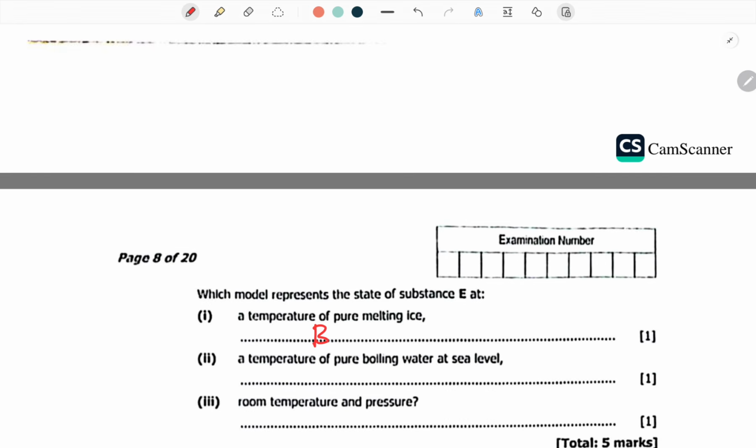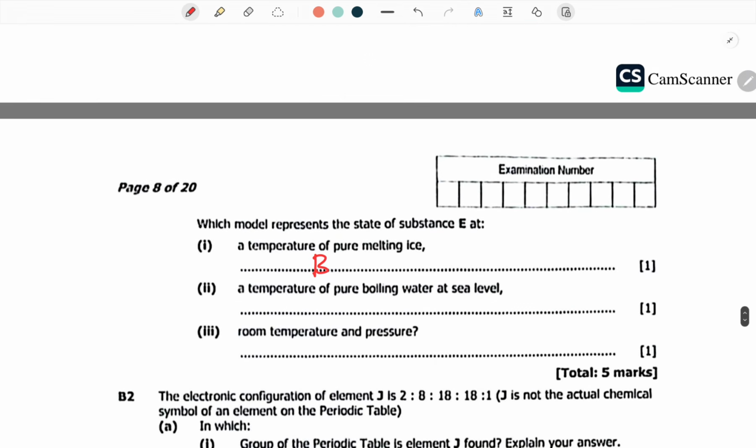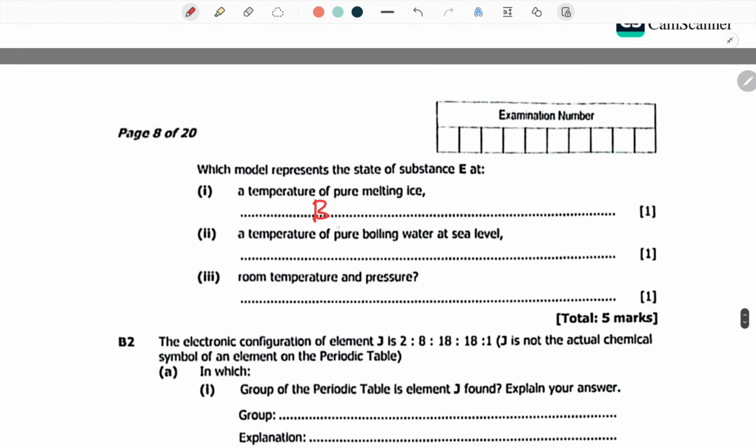Which model represents the state of substance E at a temperature of pure boiling water at sea level? Now, the boiling point of pure water at sea level, what did I say? I said it is 100 degrees. Now, because 100 is above 79, that implies that this guy here is in its gaseous state, and gaseous state is simply C. So that's how you're going to put your C here.